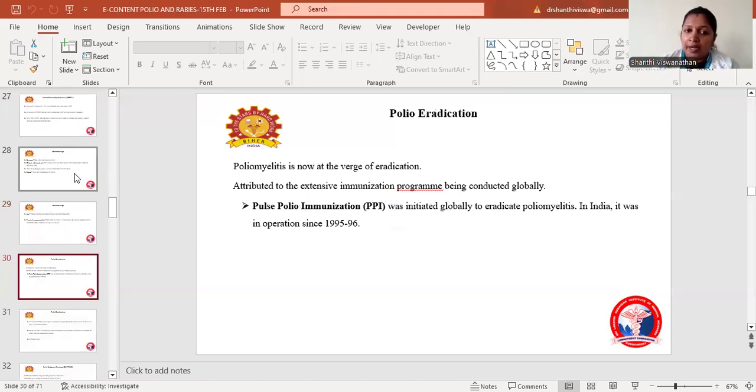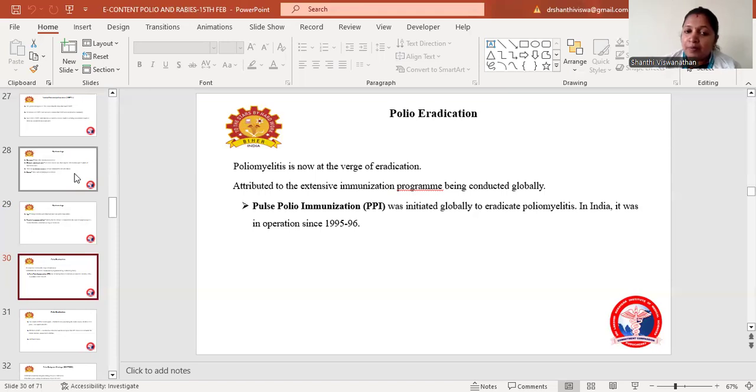Coming to polio eradication, polio is now on the verge of eradication. It is mainly attributed to the extensive immunization programs conducted globally. It is mainly because of the mop-up program and the extensive immunization program that it has been controlled.